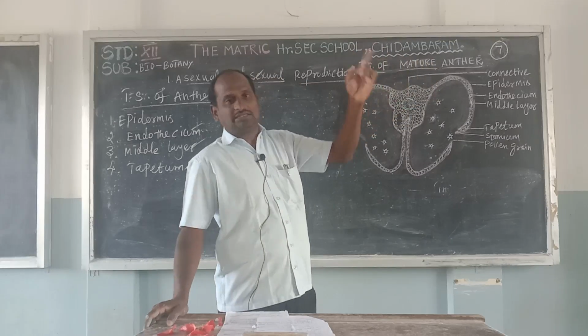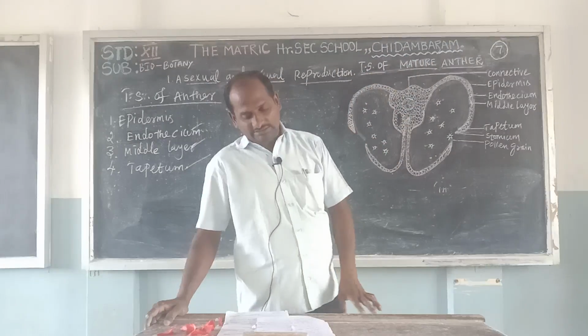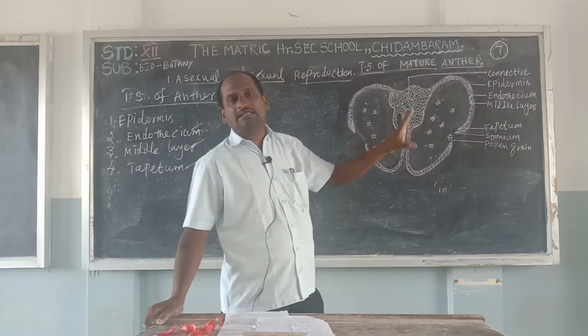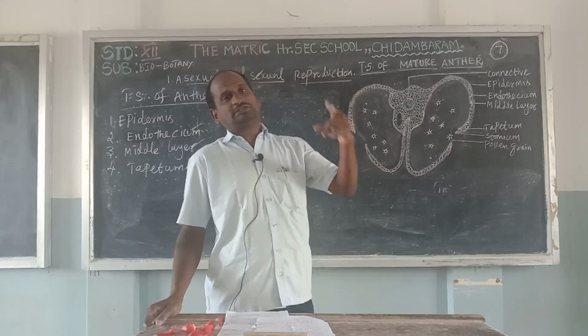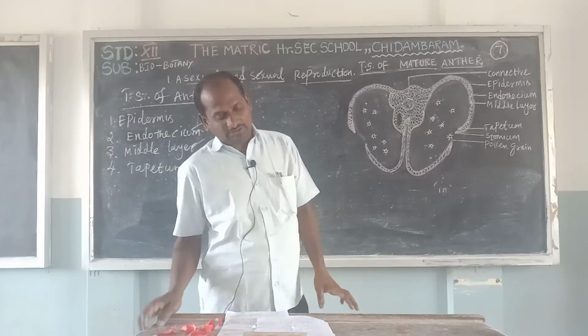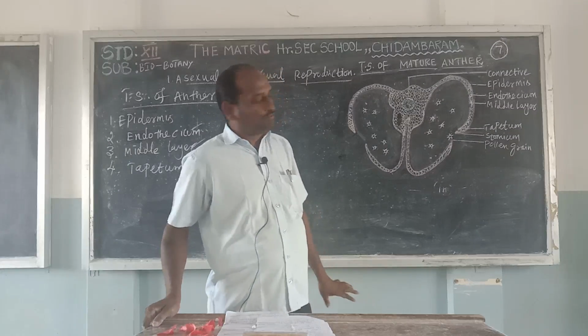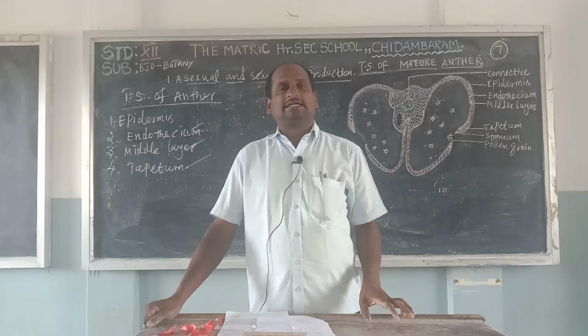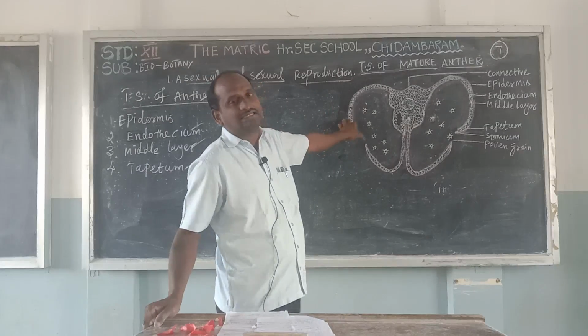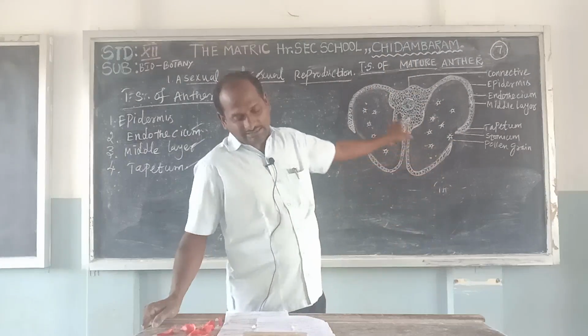In some plants, the cells are uninucleate. Next, the wall of the material in the TS of mature anther. Some wall is present. This wall means the outermost layer, a product in the TS of anther. First one is the sporopollenin. Next, pollen kit. Next, tryphine, which is a protein coat. This is the wall of the material in the TS of anther.